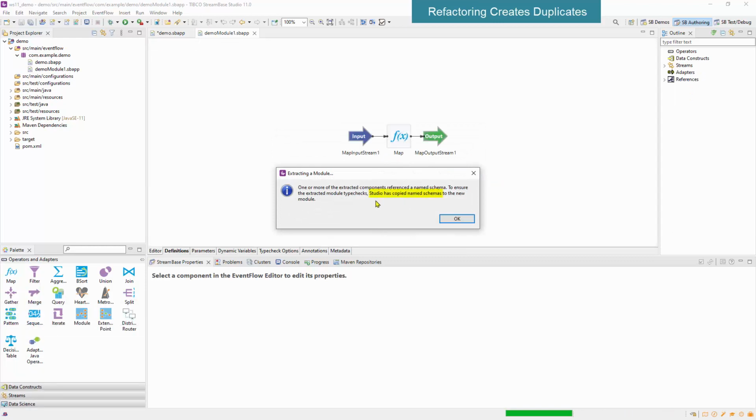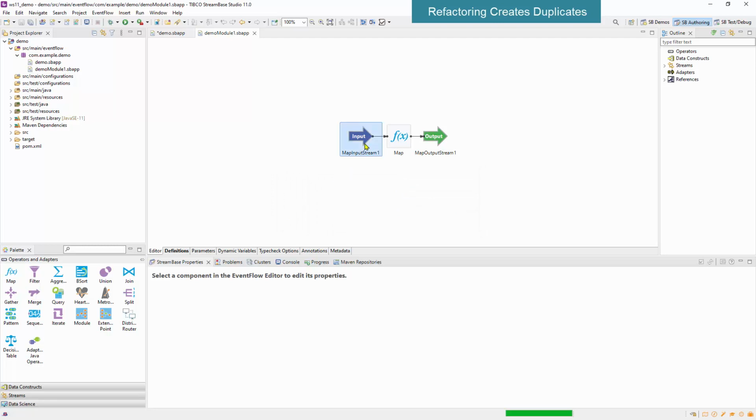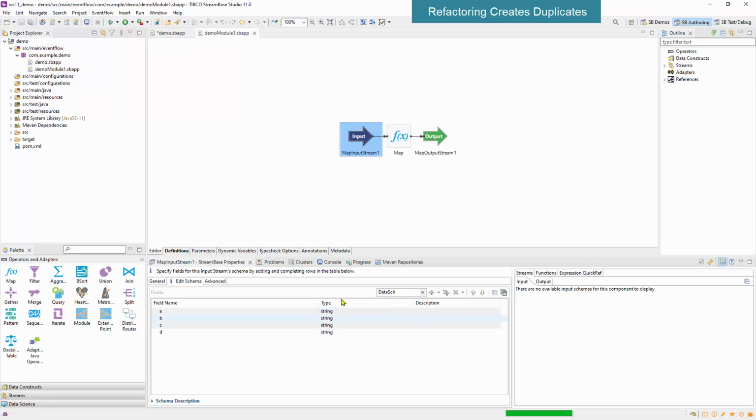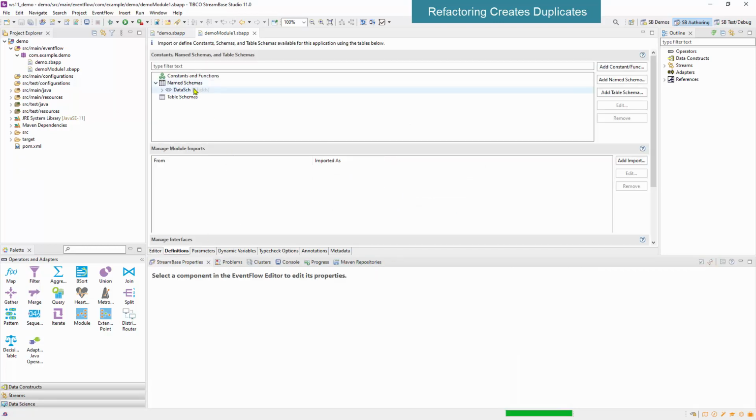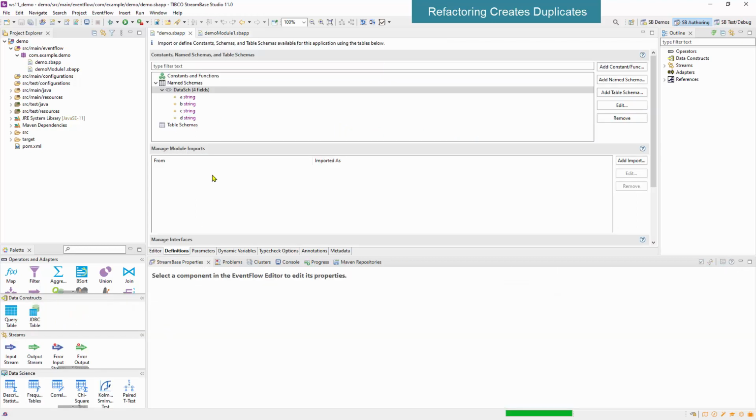Notice it now says Studio has copied named schemas to the new module. So now we check inside the module. We have a data schema and it is defined on the module's Definitions tab. This is slightly better in that now we have a named schema, but if we go back to the original, the schema is still defined in two places.